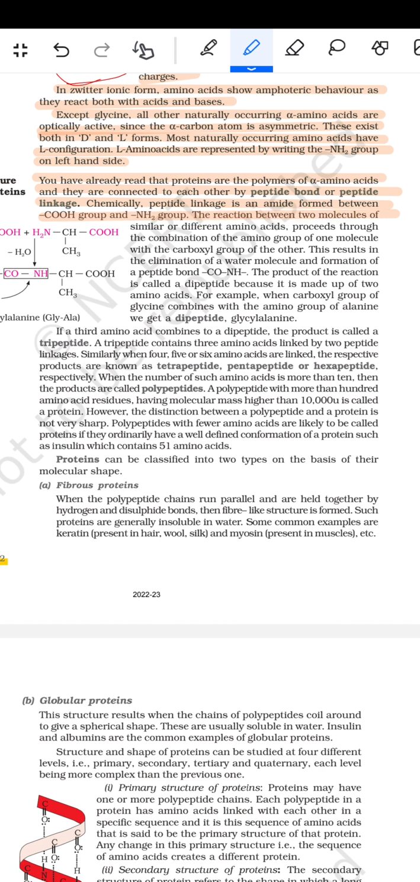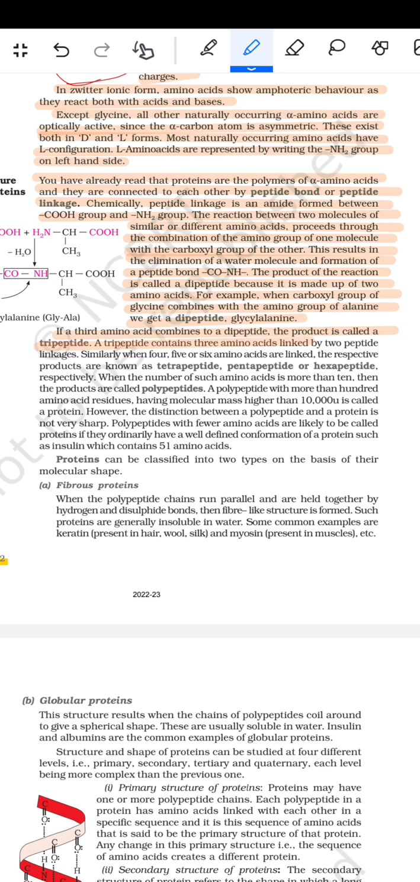The reaction between two molecules of similar or different amino acids proceeds through the combination of the amino group of one molecule with the carboxyl group of the other. This results in the elimination of a water molecule and the formation of the peptide bond CONH. The product of the reaction is called a dipeptide because it is made up of two amino acids. For example, when the carboxyl group of glycine combines with the amino group of alanine, we get a dipeptide which is called glycyl alanine.